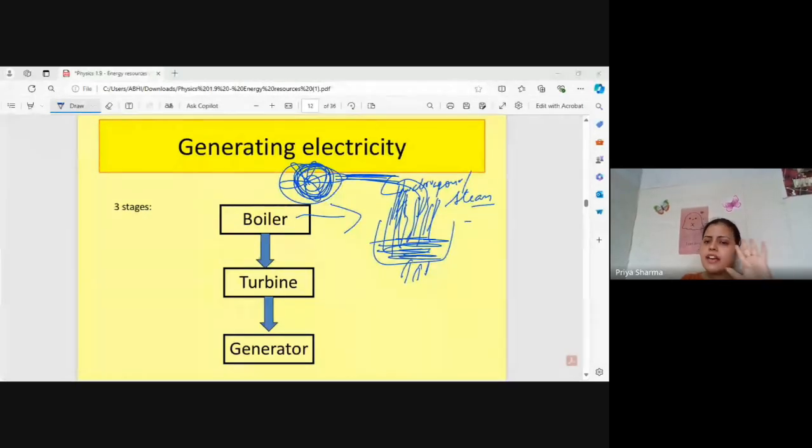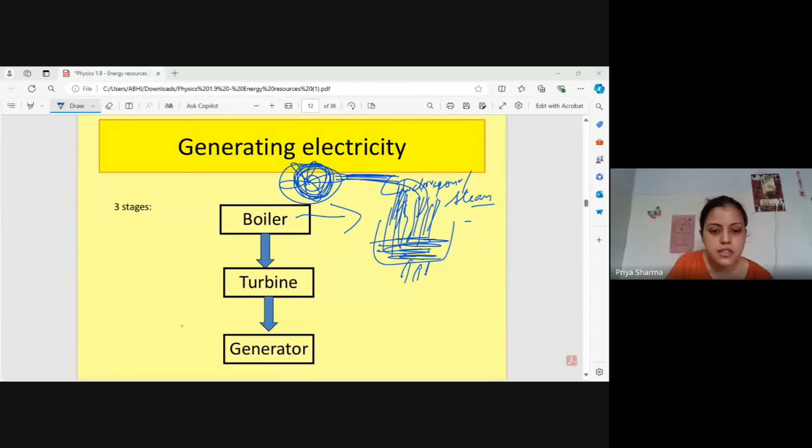Now, understood. In everything, what we will study is the boiler. Steam will be generated. I'm just telling you that energy is converted to mechanical energy. Now, just a minute. Just 2 minutes.